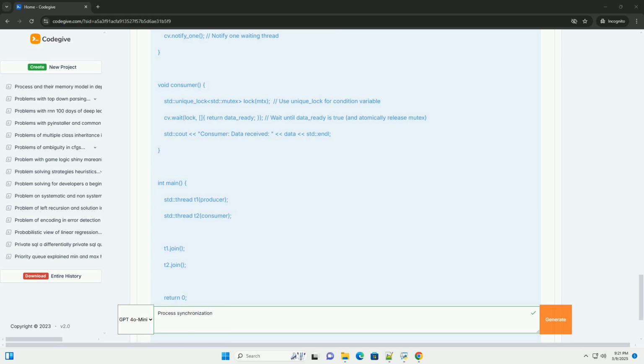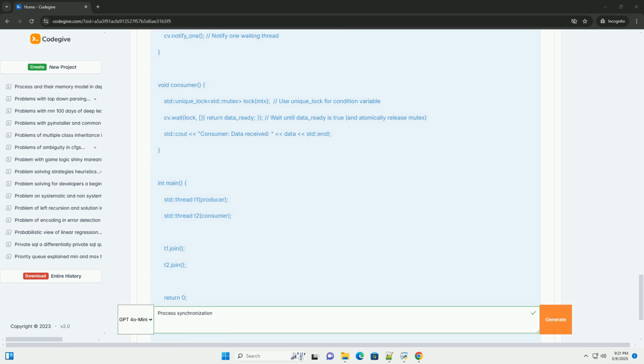Implementation. Mutexes are often implemented using hardware support, atomic instructions, or kernel-level synchronization primitives. C++ example, using std::mutex. Explanation. std::mutex mtx, declares a mutex object.